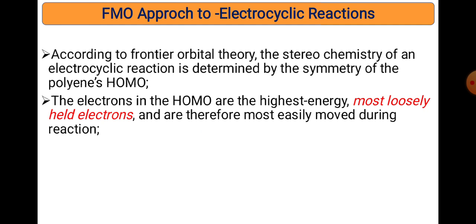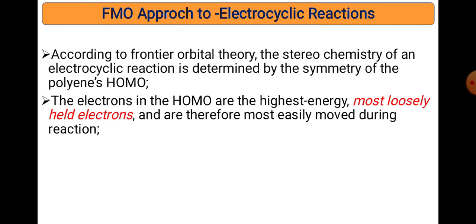The number of pi bonds broken should be equivalent to the number of sigma bonds developed. According to FMO theory applied to electrocyclic reactions, the stereochemistry of these reactions is determined by the symmetry of the orbitals of the polyene, particularly the HOMO.